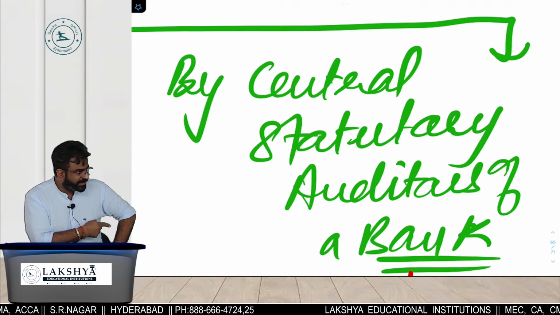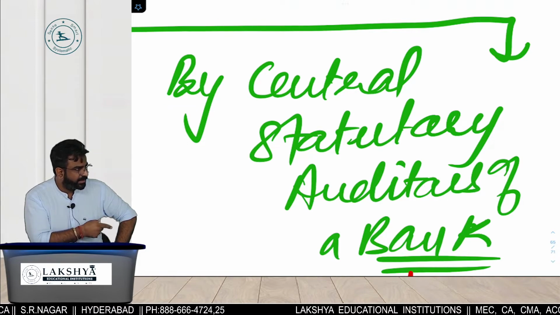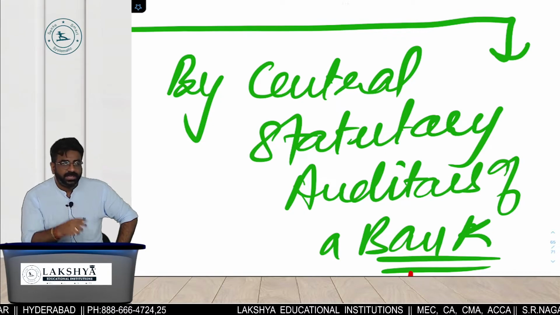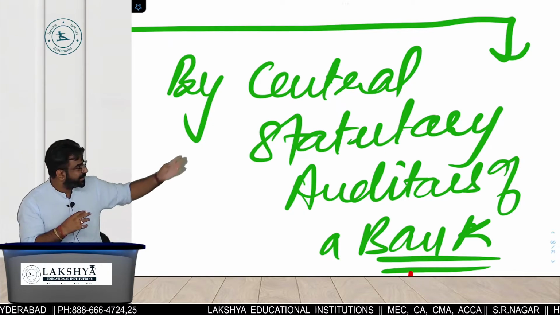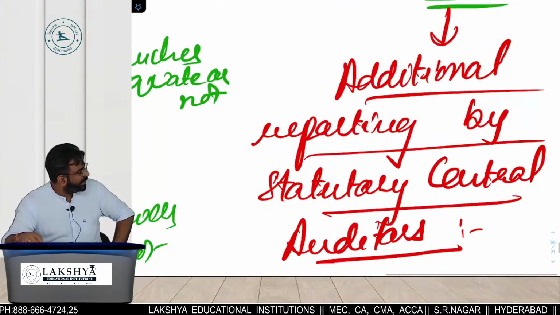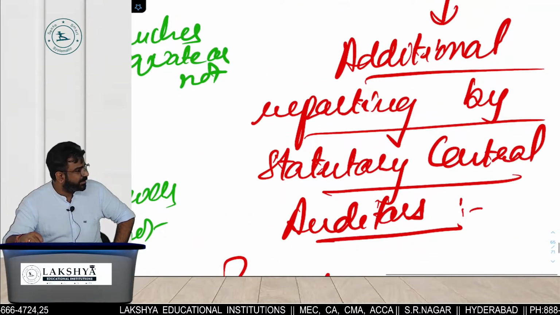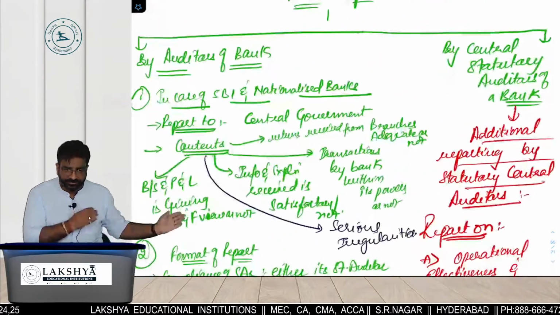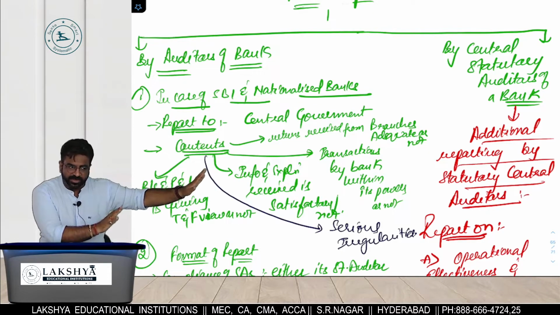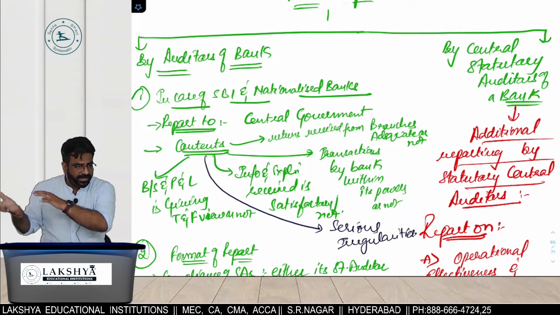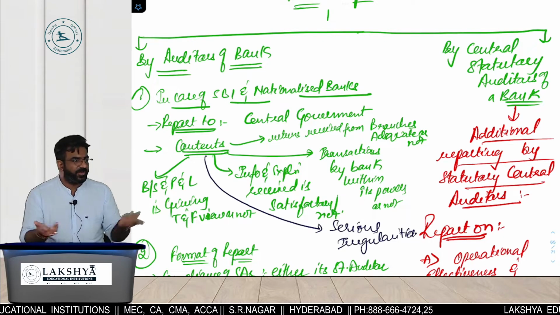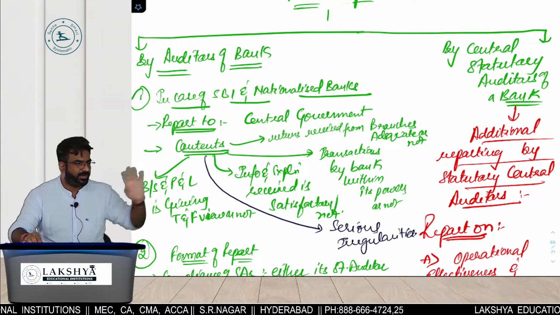Do you remember that? First में हमने क्या किया था? LFAR, SLR, different types of treasury operations. Now this person called central statutory auditor of the bank, what is the point written? Additional reportings by CSAs. मतलब what we have done on the left side, that is applicable to whom? Central statutory auditors. What additionally they report, that only I have written on the right side in the red color में.